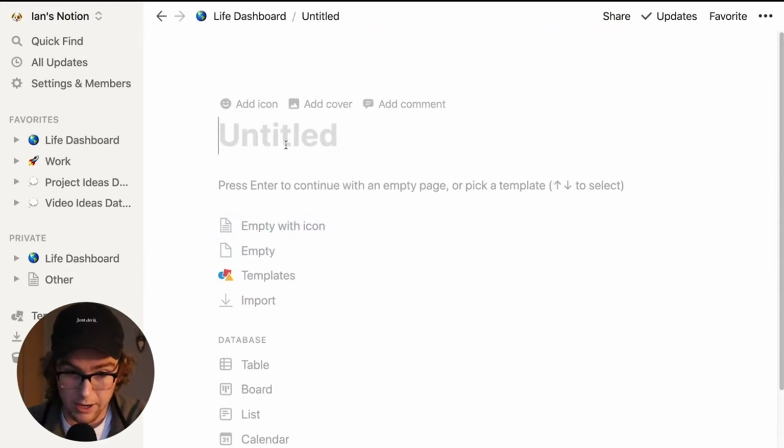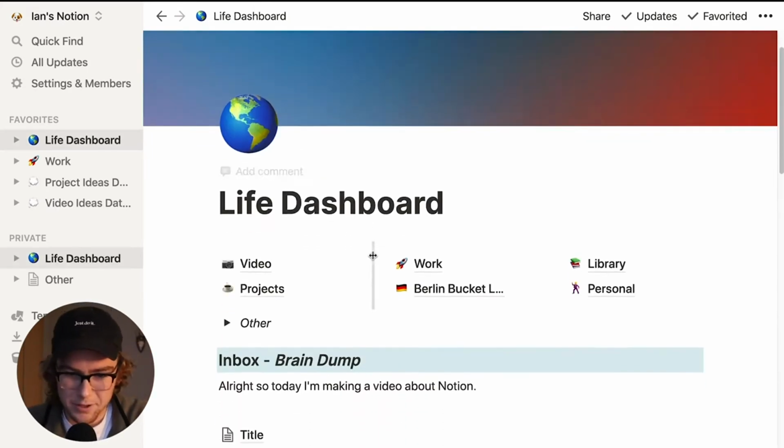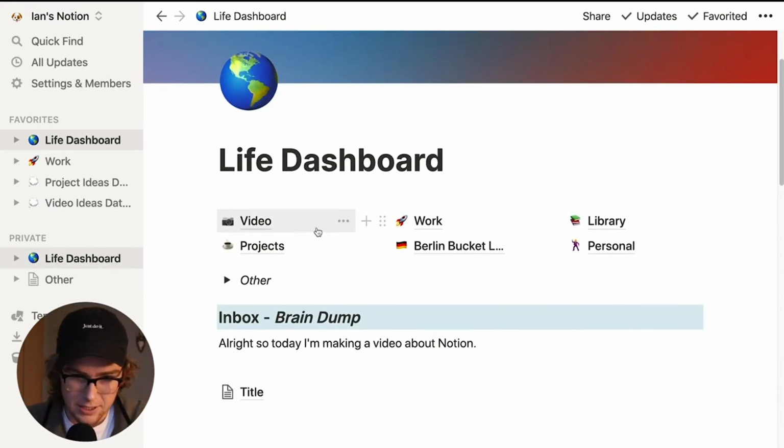There's absolutely nothing on it. You give it a title, and then you can write whatever you'd like. So every page sort of starts as a blank document like this, and you create pages within pages. So it creates a big hierarchy of pages throughout your Notion workspace. So at the top here, you can see all the pages I've created, or the buckets in my life that